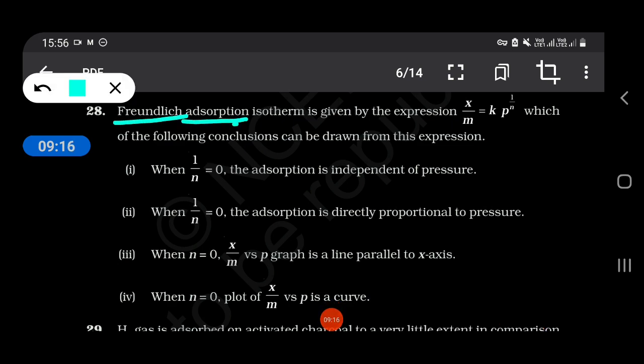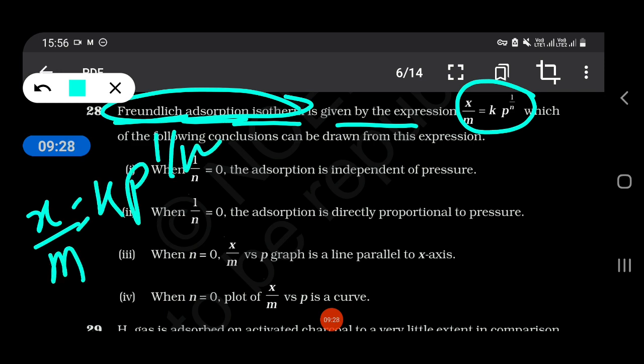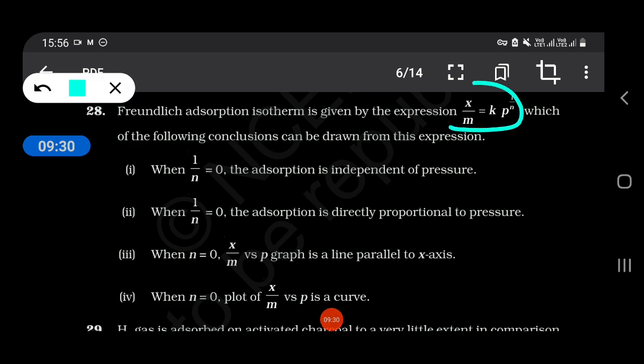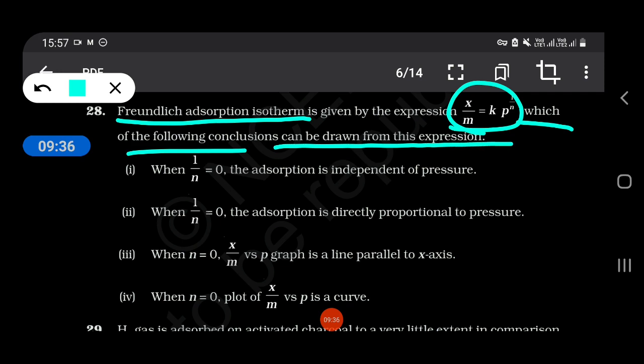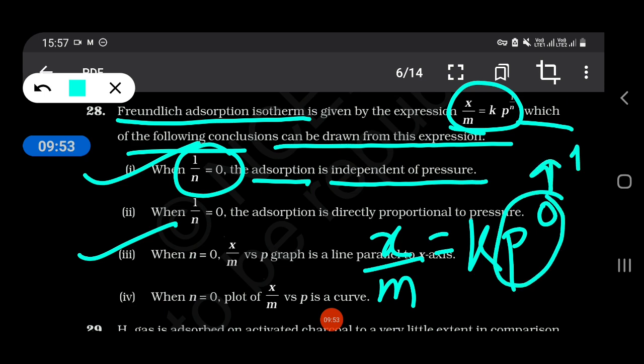Freundlich adsorption isotherm is given by the expression x upon m equal to k p to the power 1 upon n. Which of the following conclusions can be drawn from this expression? 1 and 3. When 1 upon n equal to 0, then adsorption is independent of pressure, because here you can see x upon m equal to k p to the power 0, so this becomes 1. So x upon m equal to k.